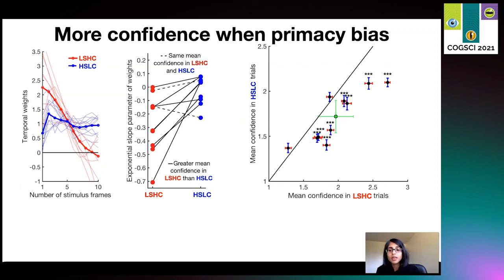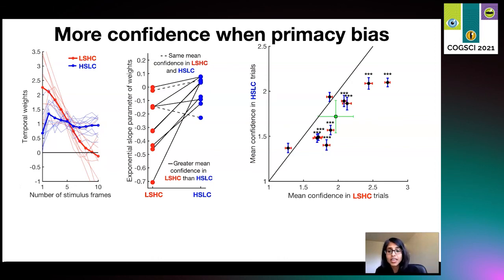Okay, finally, we compared the participants' confidence reports between the two conditions using trials at or below threshold performance. So in the x-axis, we plot the mean confidence reports for the LSHC trials, and in the y-axis for the HSLC trials. So each dot basically corresponds to one subject, and the green dot shows the population mean. Okay, what we find is 8 out of 10 subjects have significantly higher confidence in the LSHC as compared to the HSLC condition. With two subjects, it is the other way around, but not significantly so.